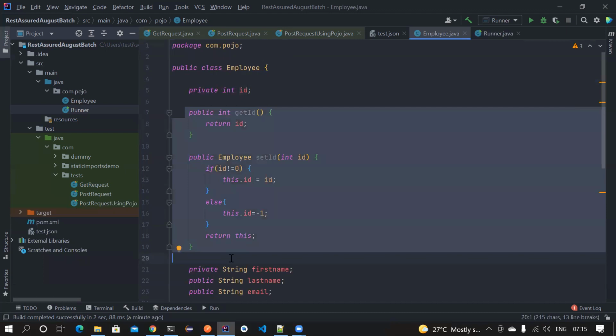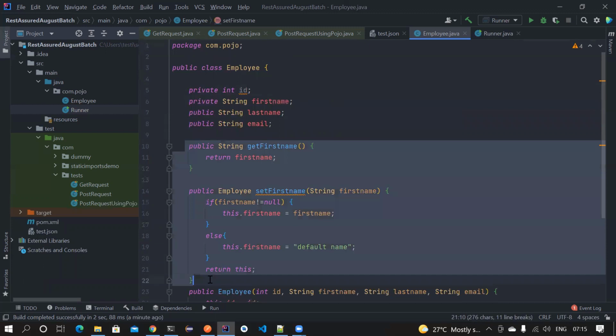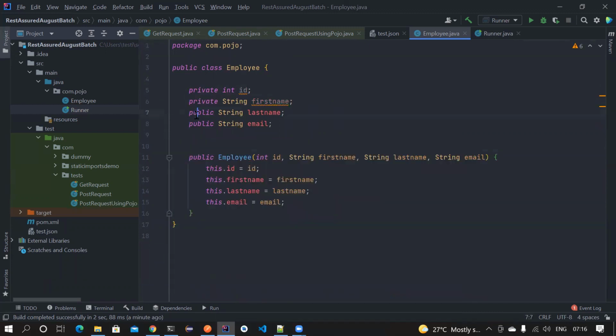Any doubts so far before we close this? Any doubts? I hope everyone now understands why we have private variables and then public getters and setters. Guys, yes or no? Yes, sir. Yes. Okay, so next time when someone asks you what is encapsulation, don't just tell private variables and then public getters and setters. It's more than that.